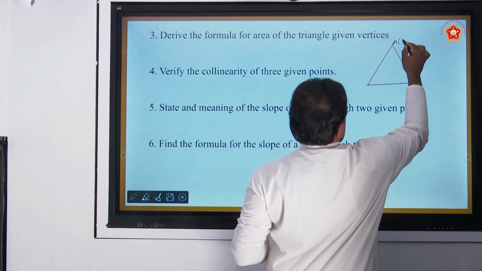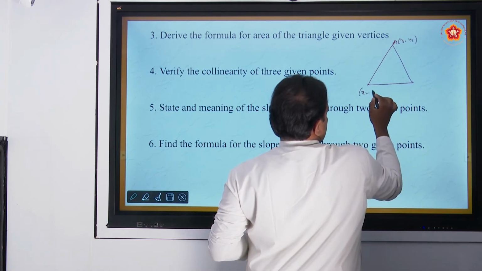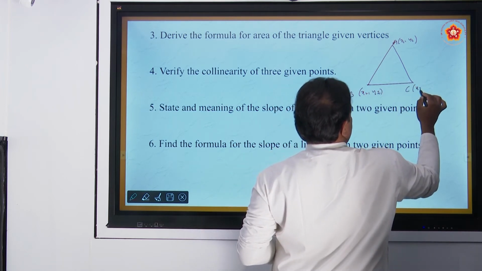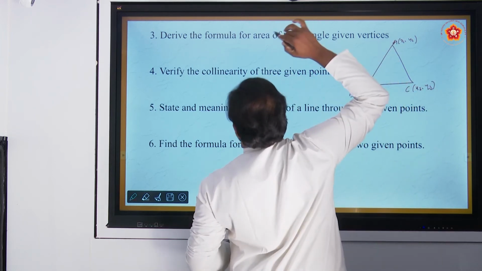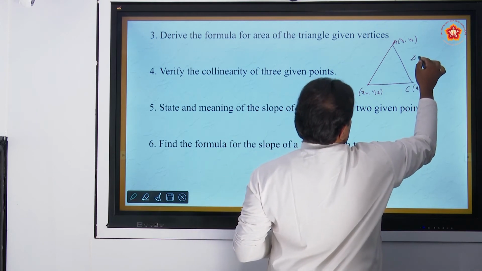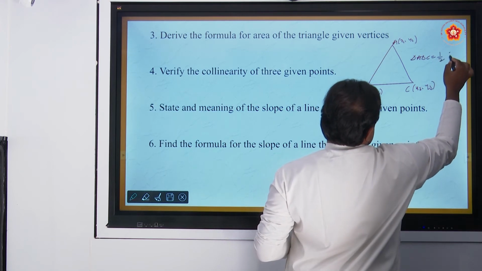Suppose A has vertex (x1, y1), B has vertex (x2, y2), and C has vertex (x3, y3). You have to find the area of the triangle. This is the objective 3. The formula, I write shortly here: the area of triangle ABC is equal to half the summation of